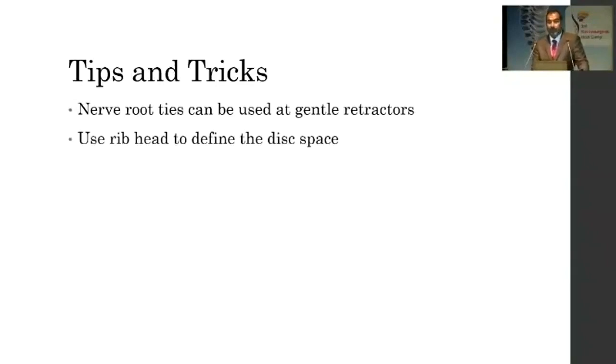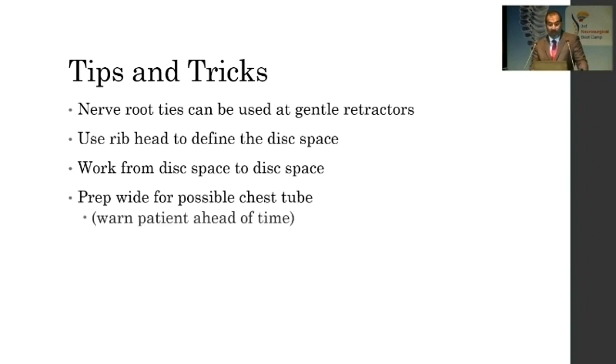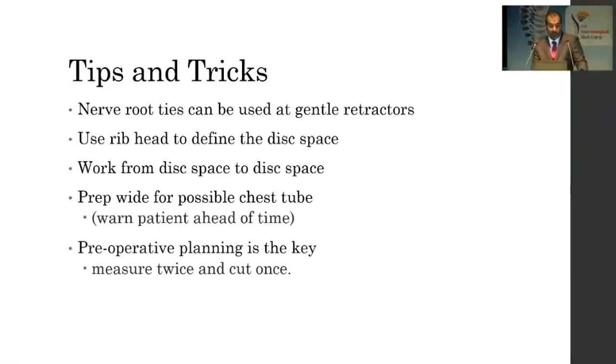Use rib head to define your disc space and work from disc space to disc space to ensure that you're doing complete excisions. Prep wide for a possible chest tube, because if you have an inadvertent entry into the pleura, then you need a chest tube, and do counsel the patient beforehand about all these possible complications that you may get into. Pre-operative planning is the key. You should get proper measurements before you go in, so you should know exactly what degree of correction you actually need. So the trick is measure twice and cut once.